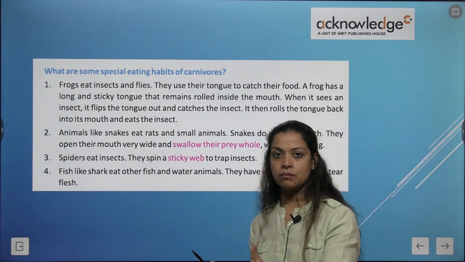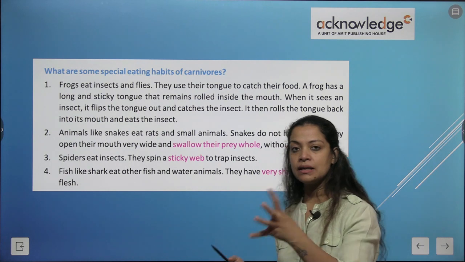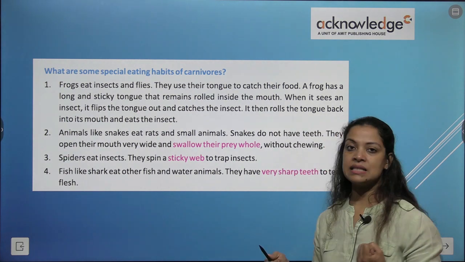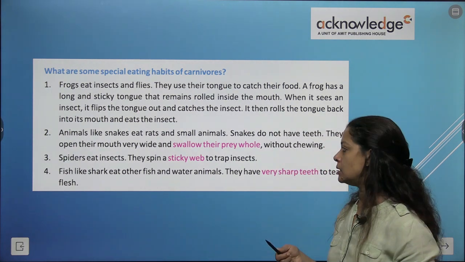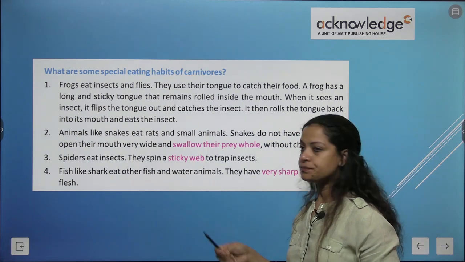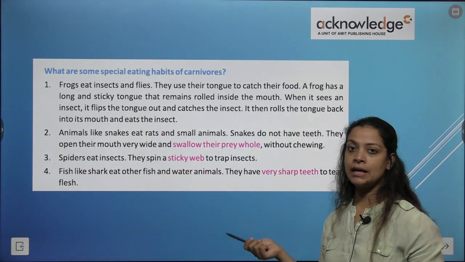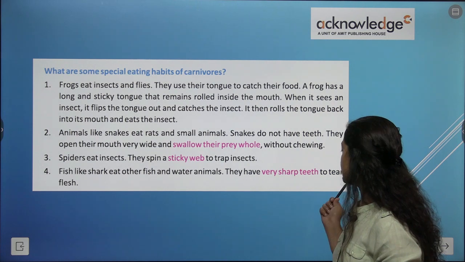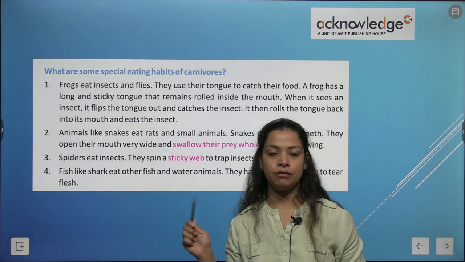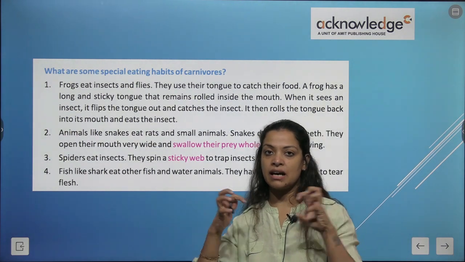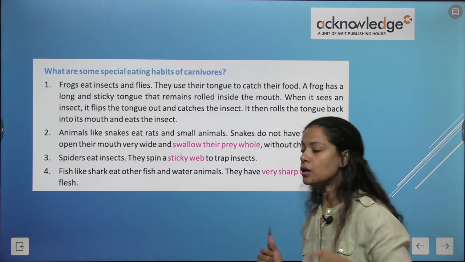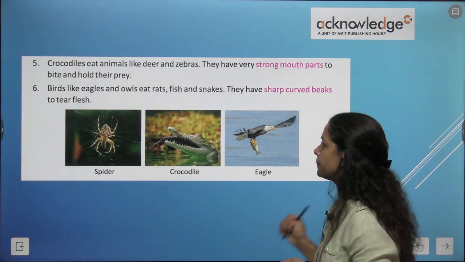A spider creates a web, and the web is a sticky trap for its prey, the insect, and it eats the insect. Fish like shark, they eat other fish and water animals. They have very sharp teeth to tear flesh. So sharks and whales have very sharp teeth to feed on other aquatic animals.